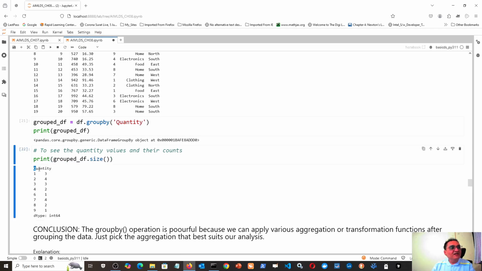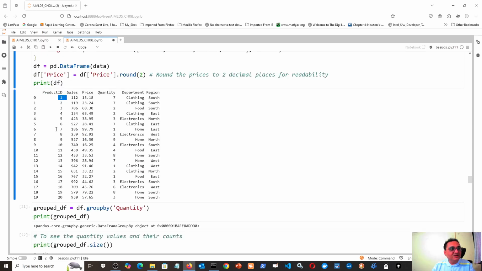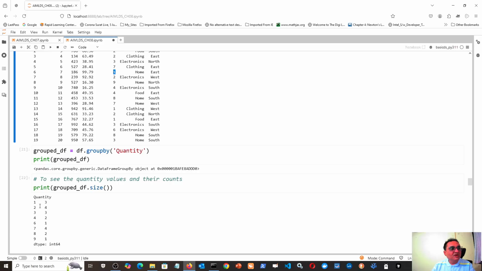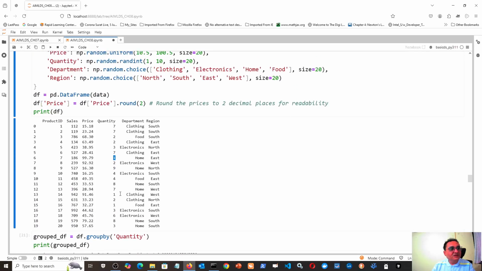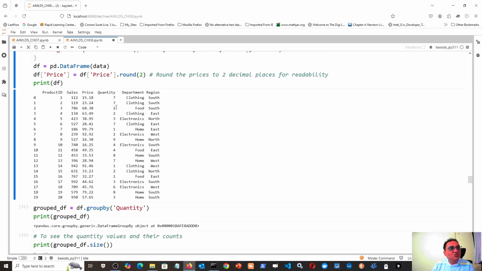So quantity 1 is sold how many times in all regions and in all departments? One quantity is sold 3 times. Now you can check, this is my original data frame. One quantity here, first time, second time, and the third time should be there somewhere. Yes, here: 1, 1, and this one. So 3 times. Quantity 2 is 4 times: 2, 2, then 2 the third time, and 2 the fourth time. So quantity 2, 4 times.